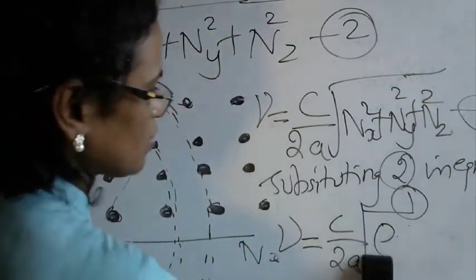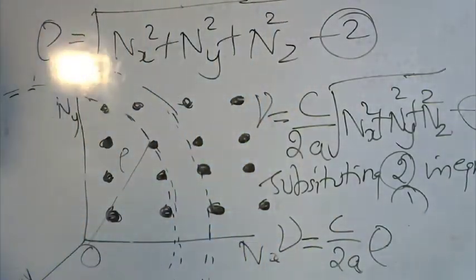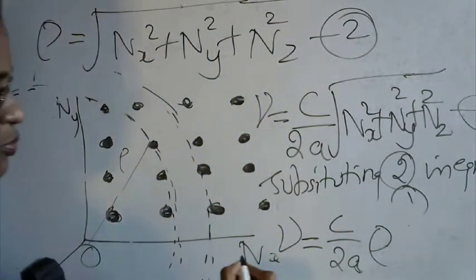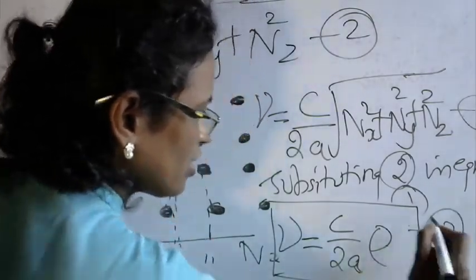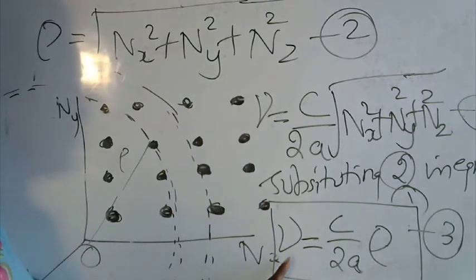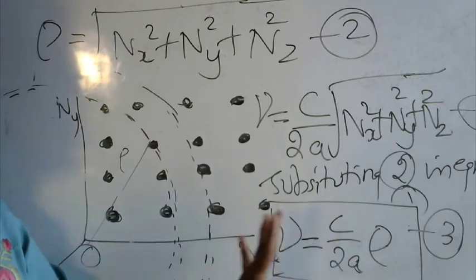Since this was in the square root form, it will be just equivalent to rho. I will put this as equation number 3. So the frequency is given by C by 2a into rho. Write it down in your notebook up to this.